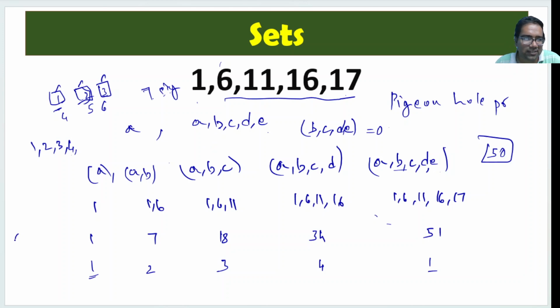For example, A versus A, B. If A and A, B both are leaving a remainder 1, let's say, for example, 1 and, no, not 2 and 4, 1 and 5 only.